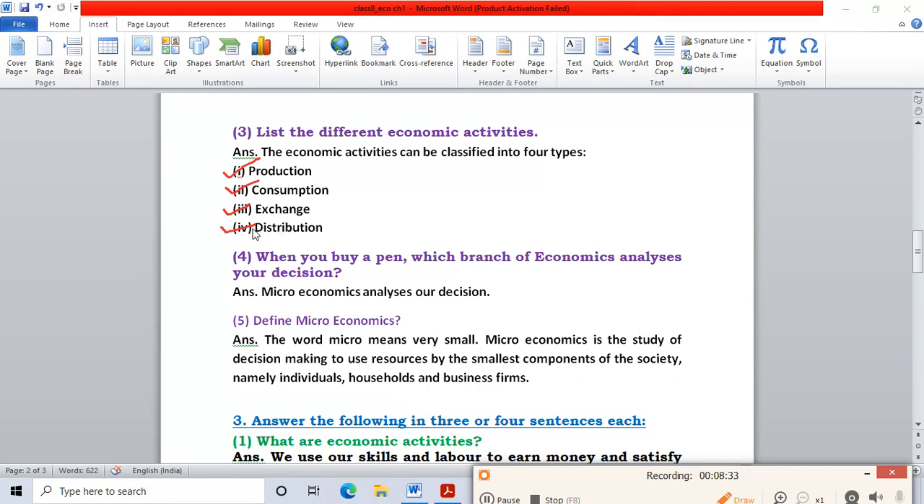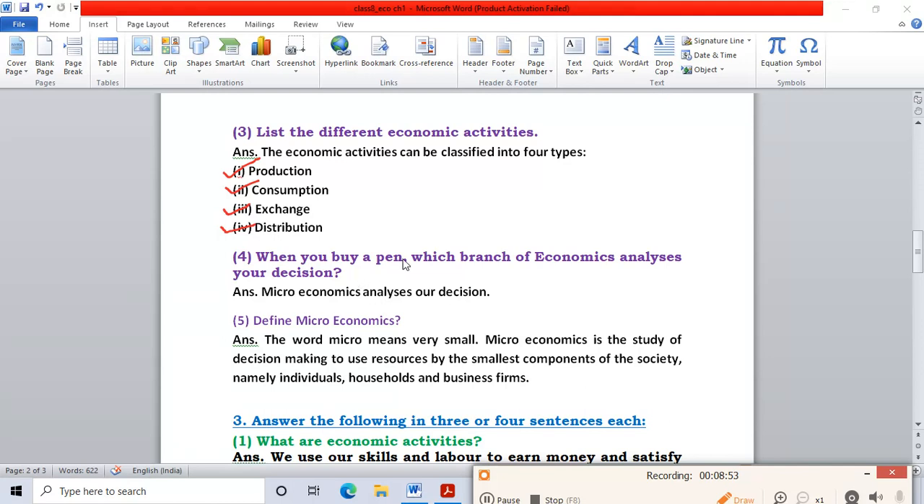And distribution is to distribute among the different individuals in a society or in the country. The goods, suppose one company is there, they will make that good, and after that they will distribute it among the different individuals. So these are the four economic activities: production, consumption, exchange, and distribution.